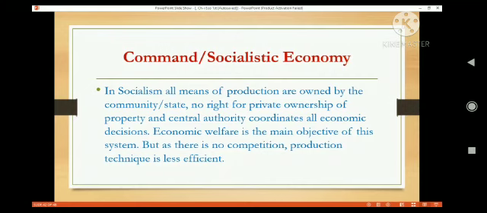But in a capitalistic economy, price is determined by competition, by the forces of market demand and supply of the product, and there is competition among the private firms. Due to competition, the quality of the product becomes very good and the price also becomes low, so the capitalistic economic system can be more efficient than the socialistic economic system.